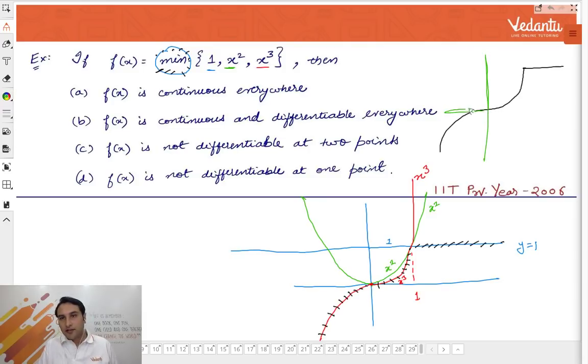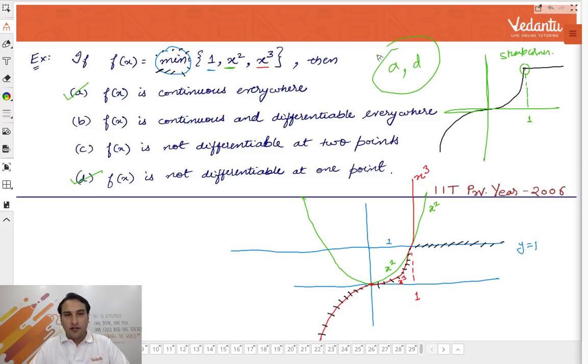Let's quickly look at the answer. So the graph is continuous everywhere, but only at the point 1 there is a sharp corner. There is a sharp corner, right? So the function is not differentiable at one point. f(x) is not differentiable at one point. Okay? And f(x) is continuous everywhere. So you guys were right. The answer was A and D. Prabhudatta, you were saying A and C, right?